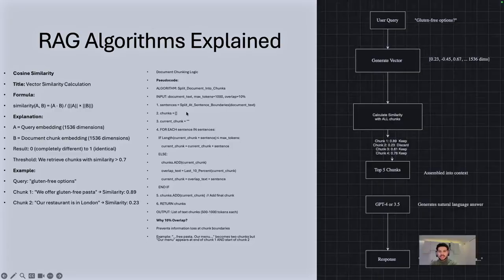Here you can see the document chunking algorithm. We have the code here. Basically we set the maximum token count, which is 1,000, with an overlap of 10%. This means each chunk ends with overlapping text. Here we have an example: free pasta, our menu becomes 2 chunks, but our menu appears at the end of chunk 1 and the start of chunk 2. So basically all of the chunks are going to have complete sentences, or try to be more complete, and have the whole context using this algorithm.